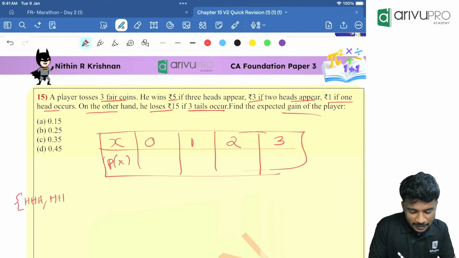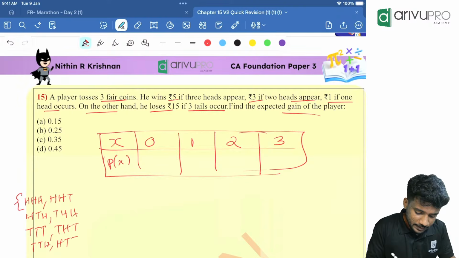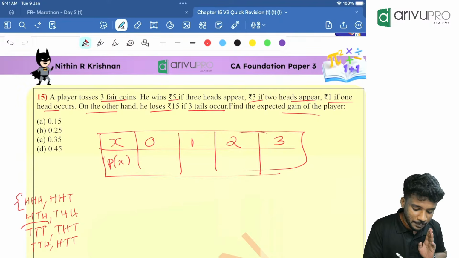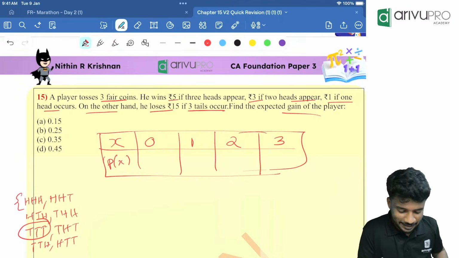Then head, head, tail, then head, tail, head, then tail, head, head, then tail, tail, tail, then tail, head, tail, tail, tail, head. Then what is remaining? Head, tail, tail. So in total, how many are there? 8 are there. 0 head is happening when? When it is tail, tail, tail. So it will be what?